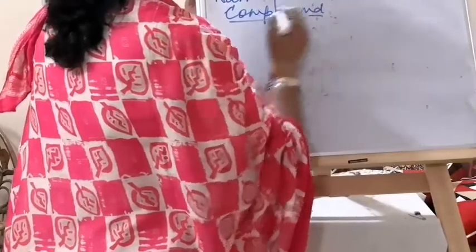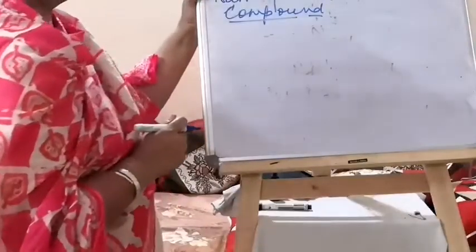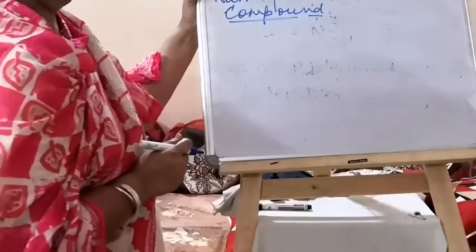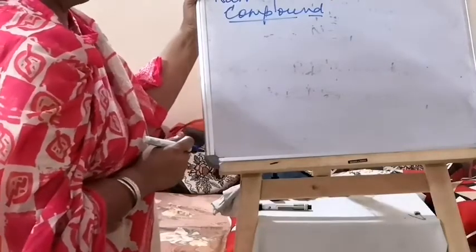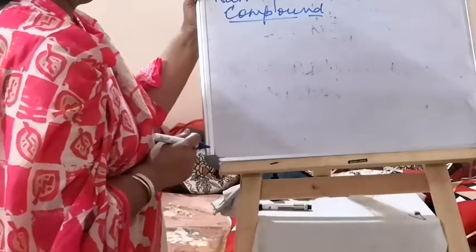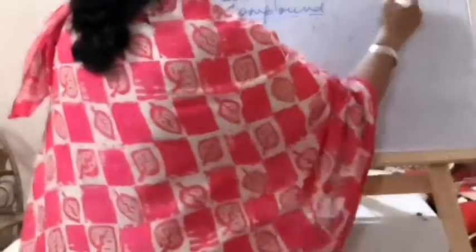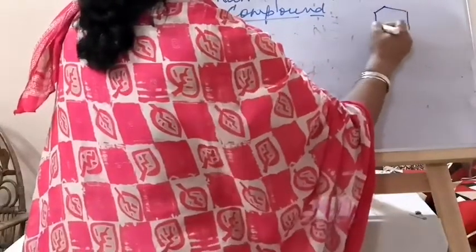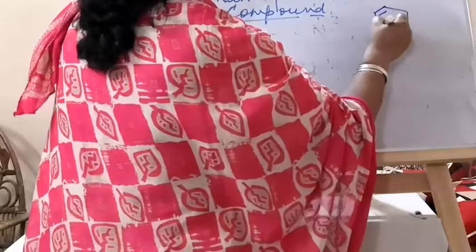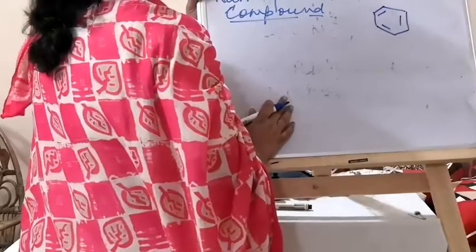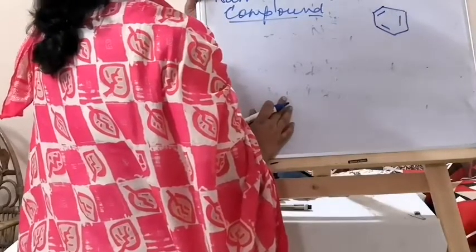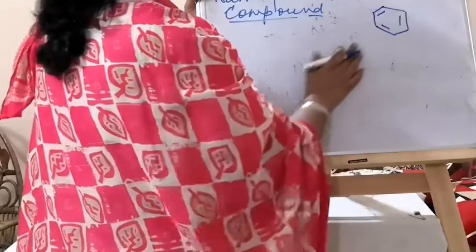In case of aromatic compounds, the root word is benzene. The root word will not be on the basis of the number of carbon atoms. Aromatic compounds have this ring in common, so this is called the benzene ring. So the root word for aromatic compounds will be benzene ring.